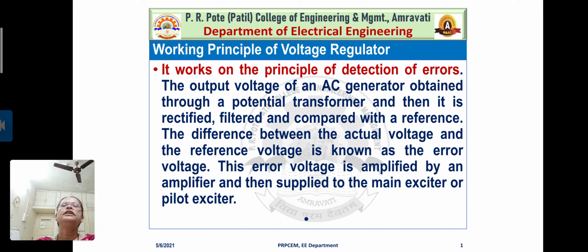So that's why it is stated here, the output voltage of an AC generator is obtained through a potential transformer, and then it is rectified, it is filtered and compared with a reference. Then what is next? The difference between the actual voltage and the reference voltage is known as the error voltage. This error voltage is amplified by an amplifier and then supplied to the main exciter or pilot exciter.